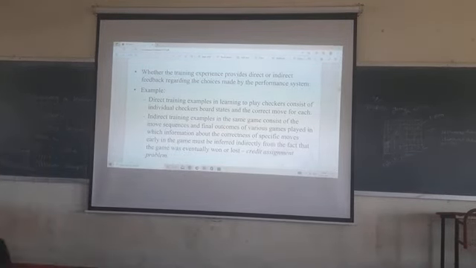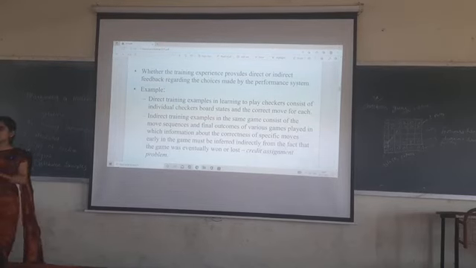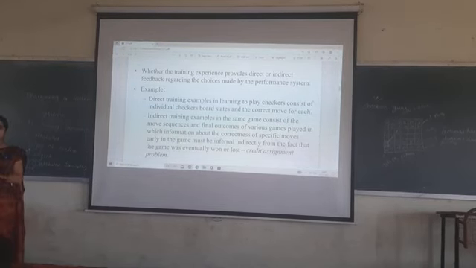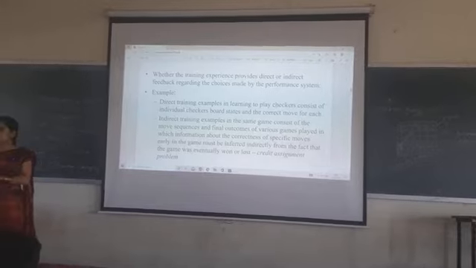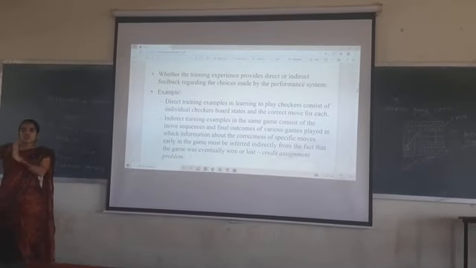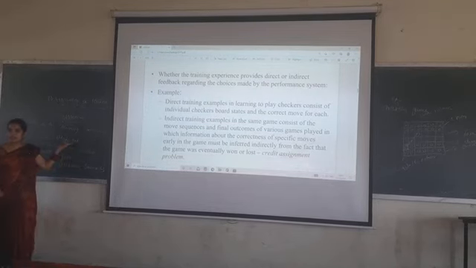When you play a chess game on your laptop or system, you get a hint: if you move like this, you can kill the other player's piece. You get a hint about the sequence of moves and what will happen on the next move. That is nothing but direct feedback. Did you understand?